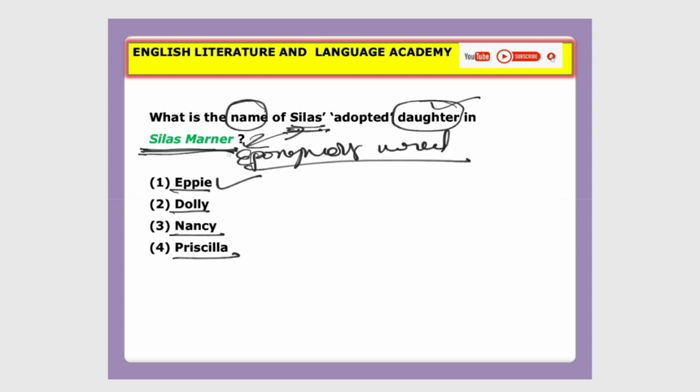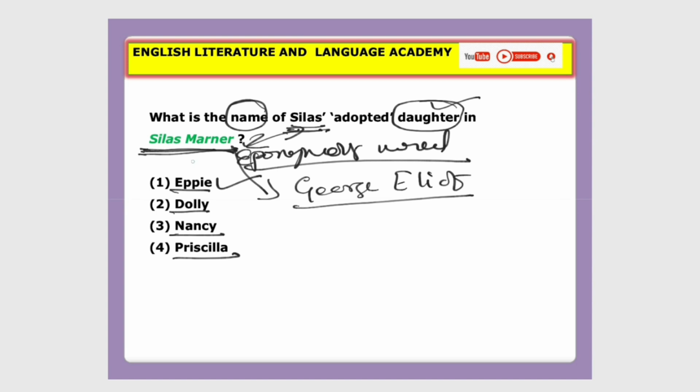Once again, Silas Marner is a novel by George Eliot. Look at, many questions in the PU lecturers exam are based on important works, their background and some important characters. From this analysis, we have to understand the pattern of how they ask the questions.